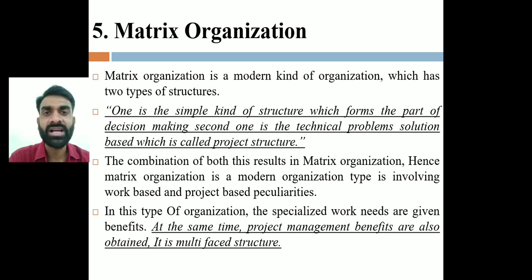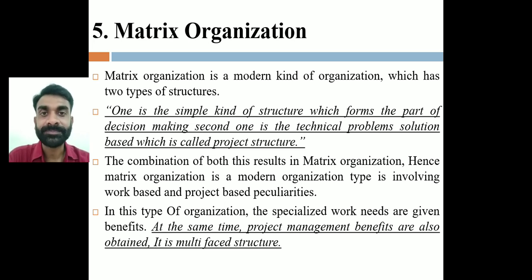It can be asked as a 1 mark question: what is matrix organization? Then the simple definition: one, a simple kind of structure which includes decision making. Second, technical problem solution, based on a project structure. So the combination of these two is called a matrix organization.